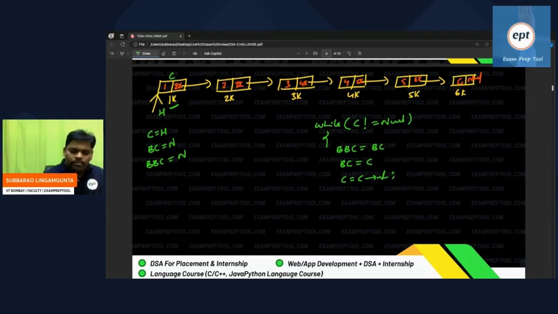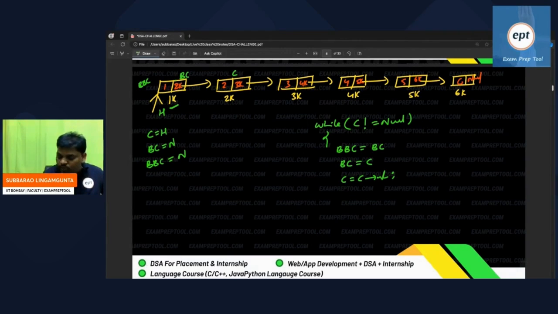Then after completion of this, see this one. Everyone listen. This is going to be before current. Before current is still outside. Next one, current will be here. This is the setup. Current not equal to null, come inside, do this code. Before current is before current, which is going to be null. Next one, before current is equal to current, which is going to be 1000. Current is equal to current next. This is the setup.